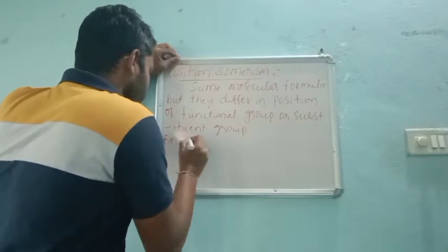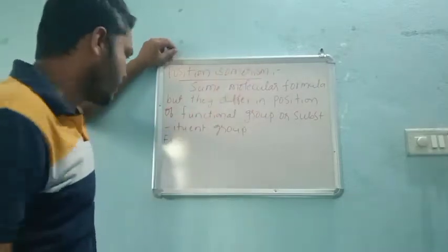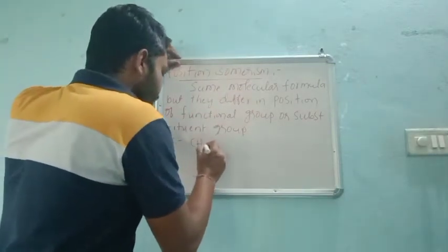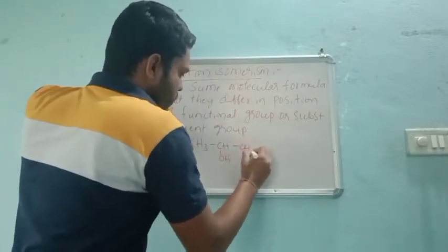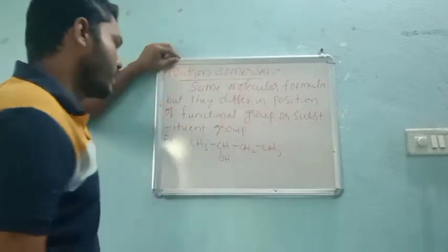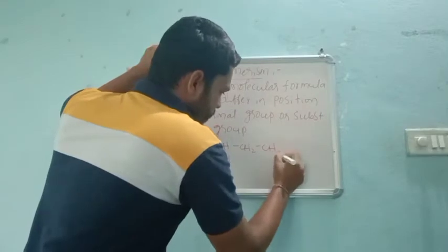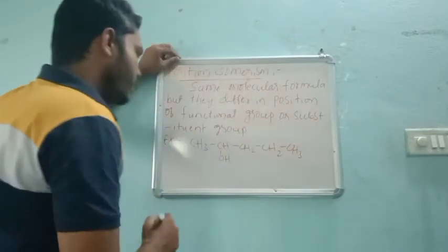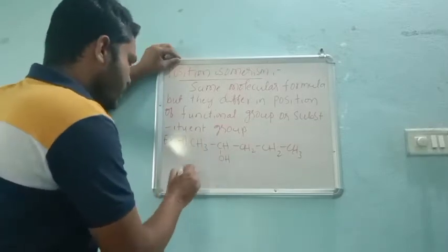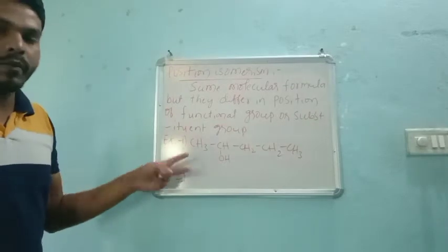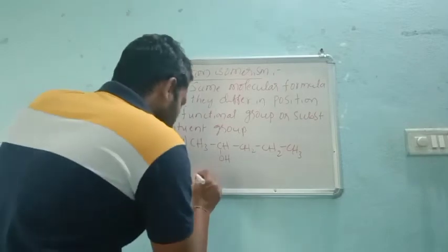So by writing one example, we can come to know what position isomerism is, right? CH3, CHOH, CH2, CH3. One example. You can take up to the 5th carbon so that it will be very easy. So this is the first case. You must write two examples, then only can we make the differences. Otherwise, we could not make any differences.